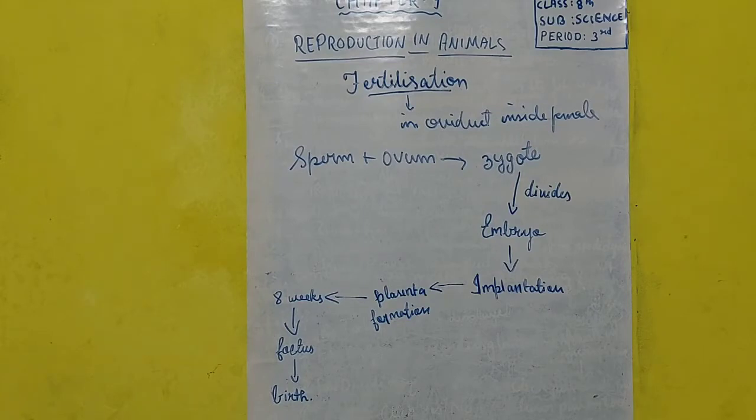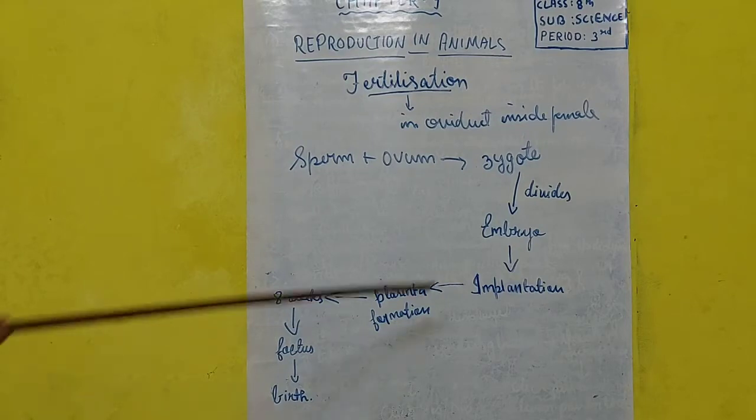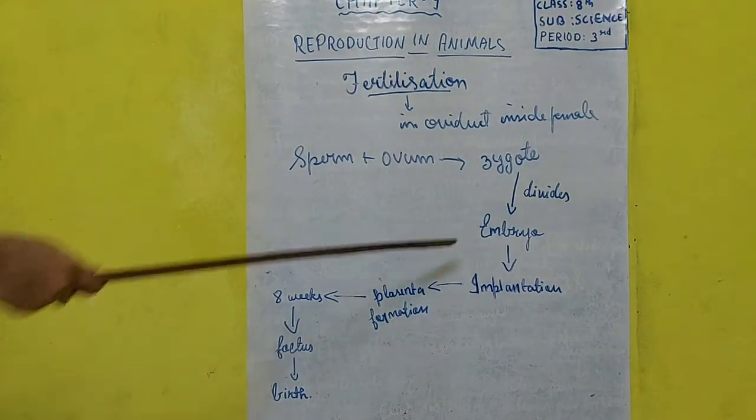These balls of cells gradually form tissues and organs. Cells form the tissue, tissue forms the organ, and organ forms the organ system. So in this manner, different tissues and organs will be formed from the cells, and this developing structure, consisting of tissues and organs, is known as embryo.